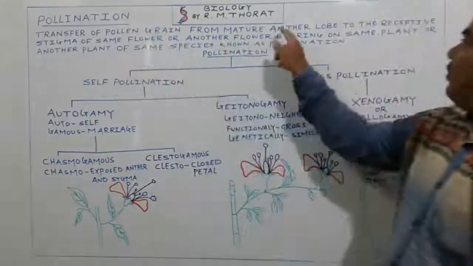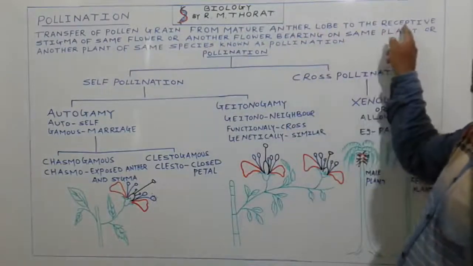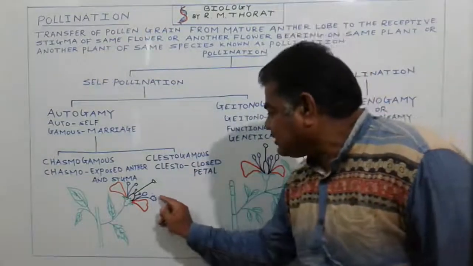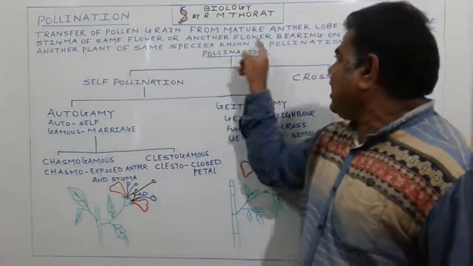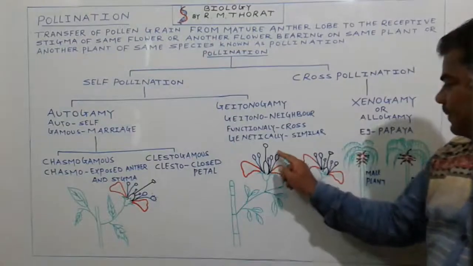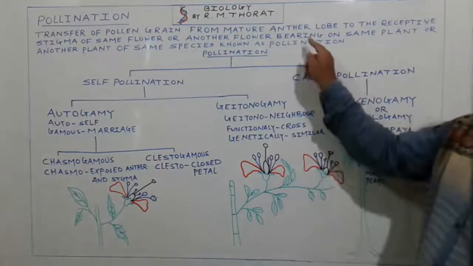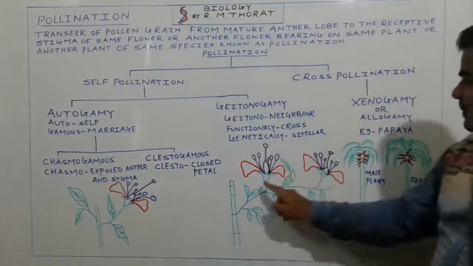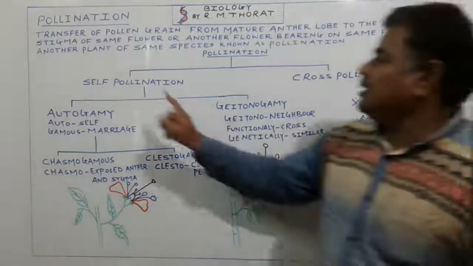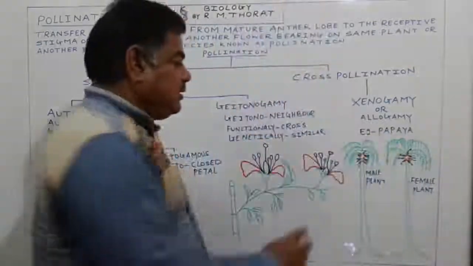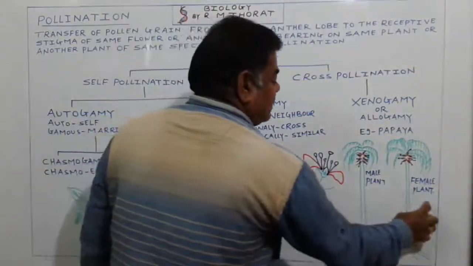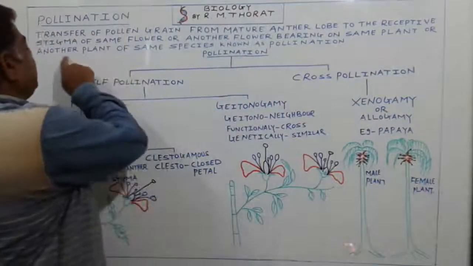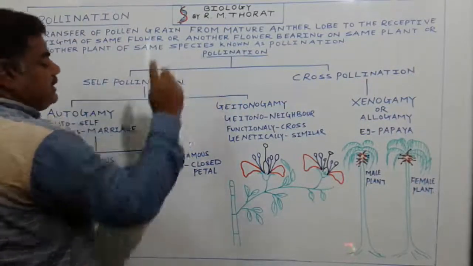Transfer of pollen grain from mature anther lobe to the receptive stigma of same flower, or another flower bearing on same plant, or another plant. One plant is a male plant, the second plant is another plant, of same species.